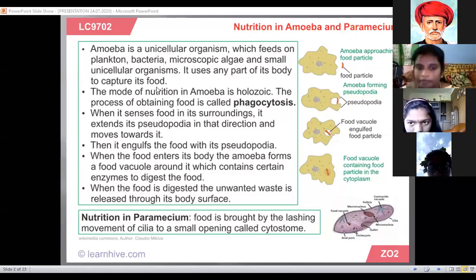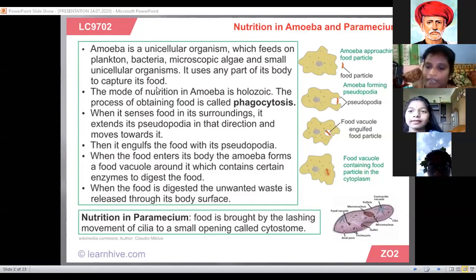Which type of nutrition is there in amoeba? Amoeba is a unicellular organism. Amoeba feeds on plankton, bacteria, microscopic algae, and small unicellular organisms. It lives in moist places. It uses any part of its body to capture its food. The mode of nutrition in amoeba is holozoic. The process of obtaining food is called phagocytosis.